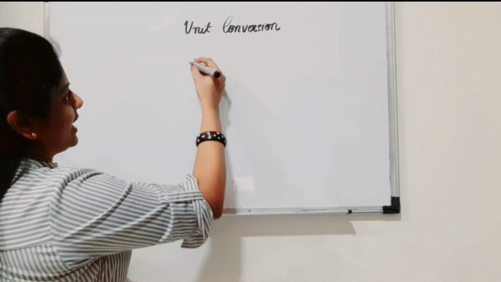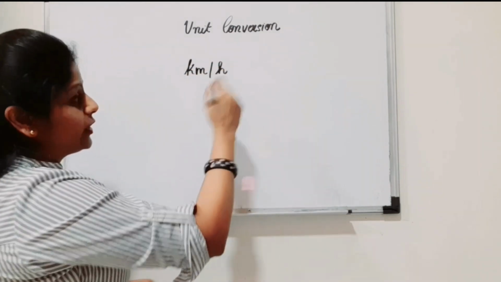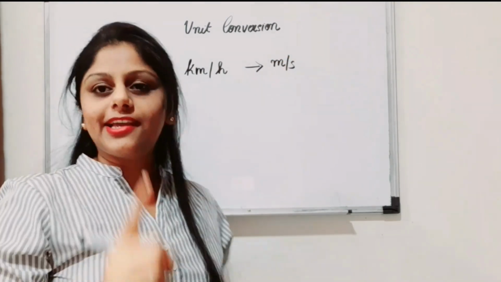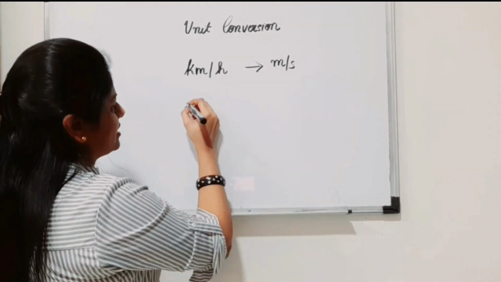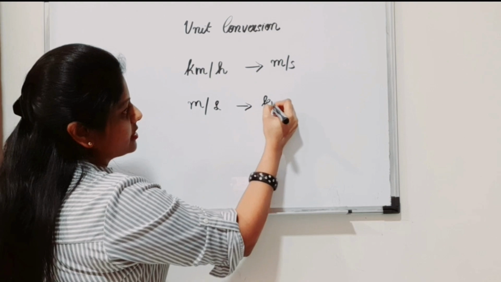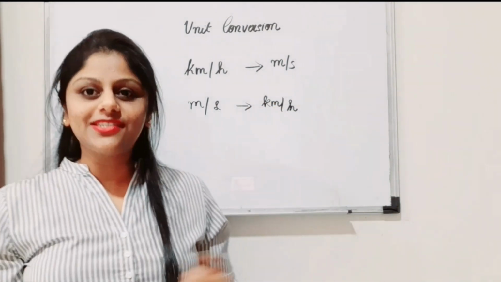In the first part, if something is given to you as kilometers per hour and you need to convert it into meters per second, this is case 1. In the other case, it is meters per second to kilometers per hour. So these are the two cases in which we have the vice versa conditions.